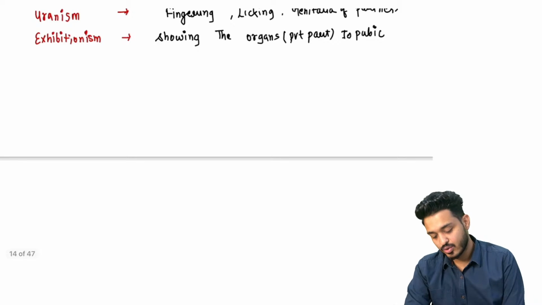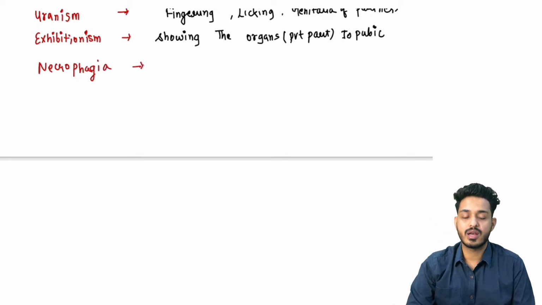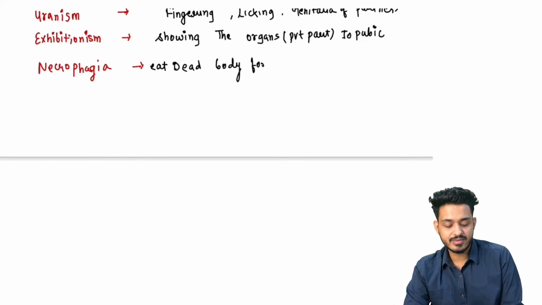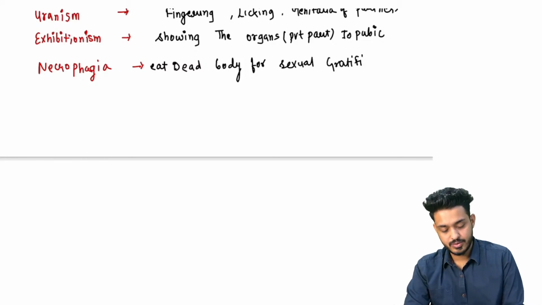What is necrophagia? Necrophagia का मतलब क्या होता है? Dead body को खाने वाले. These people are going to eat the dead body for sexual gratification. Lots of movies we are having. You must have seen such movies जहाँ पर क्या होता है?